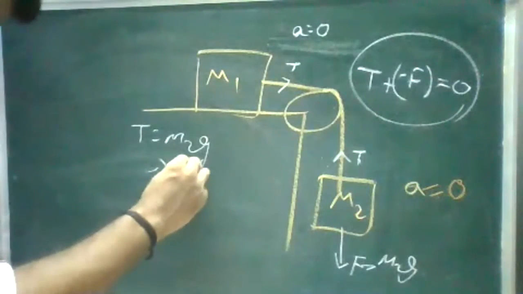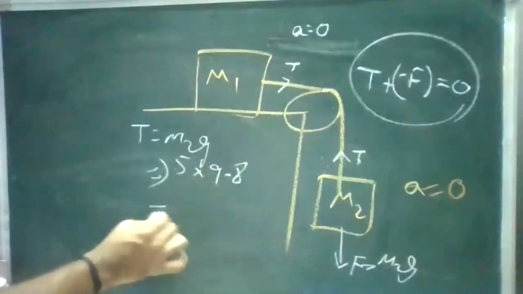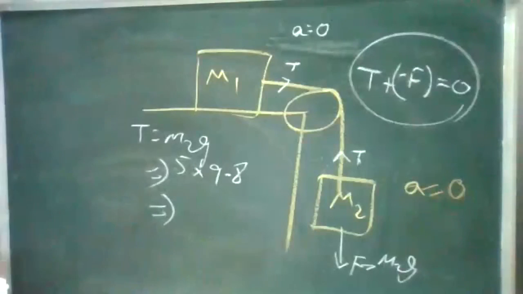So what is the value of M2? M2 is 5, g is 9.8. So what is the tension? Wait, two equations are there, no?